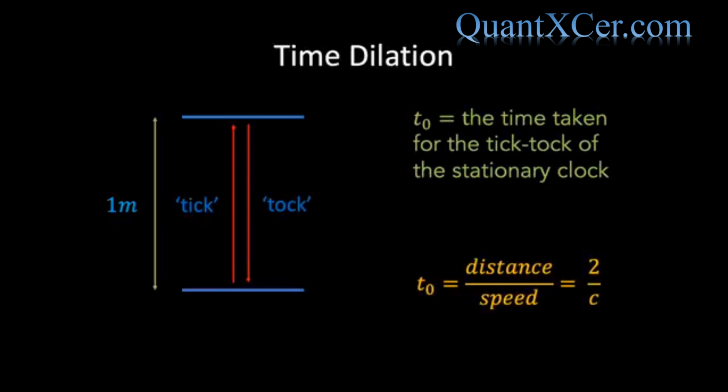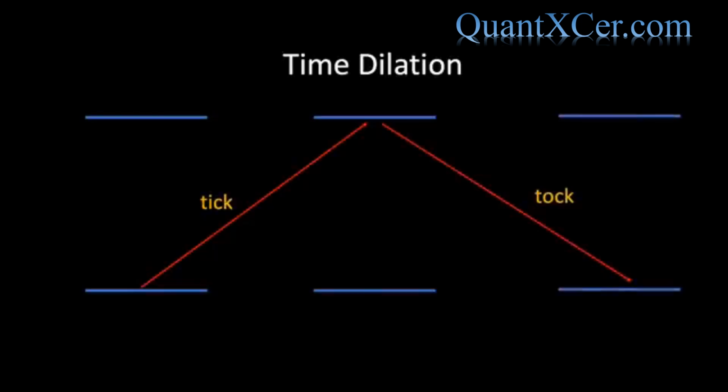light travelling at speed c travels a distance of 2 meters during one tick-tock of the clock, and therefore the time taken for the tick-tock of the stationary clock is 2 over c. What about the clock that is moving on the train? When an observer stood at the side of the railway platform looks at the moving clock, they will see the light take a zigzag path in going from mirror to mirror, as can be seen in the diagram.